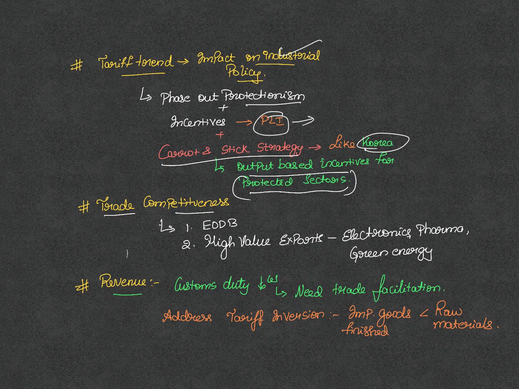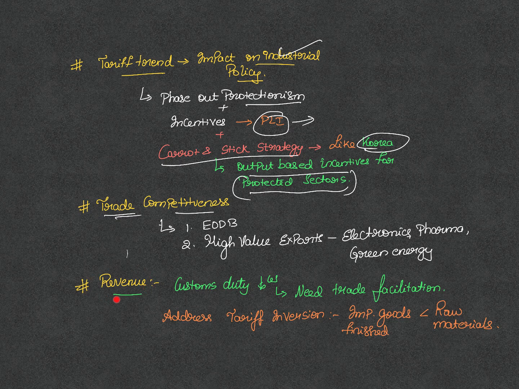And probably India should take that route to protect some sectors, if not agriculture, other high value sectors, and encourage output based incentives. Apart from this, there is an implication for trade competitiveness as well, because we are focusing on ease of doing business. And this will inevitably attract high value exports like electronics, semiconductors, pharma sector, green energy. And this is going to be extremely helpful for India's case.